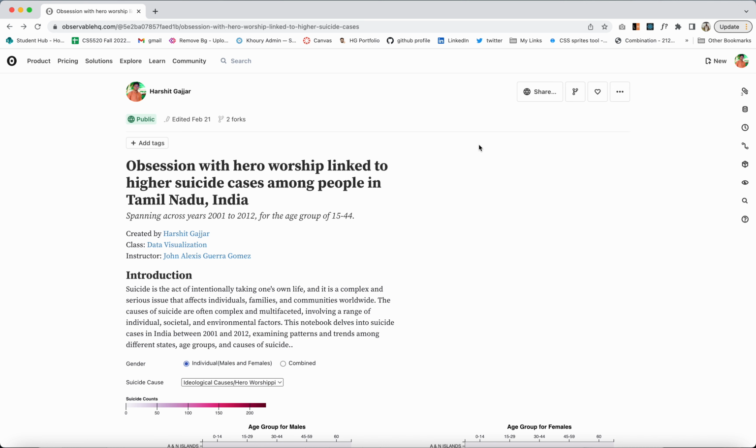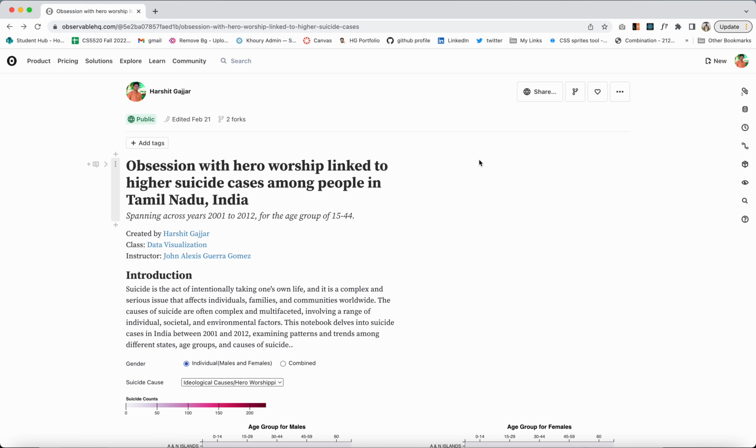My name is Harshit Gajjar, and today I'll be presenting you my Observable notebook on suicide analysis in India from year 2001 to 2012. Suicide is an act of intentionally taking one's own life, and it is a very complex and a serious issue that is affecting individuals, families, and communities worldwide.